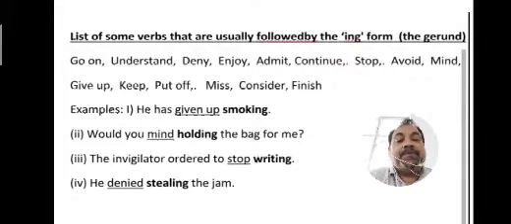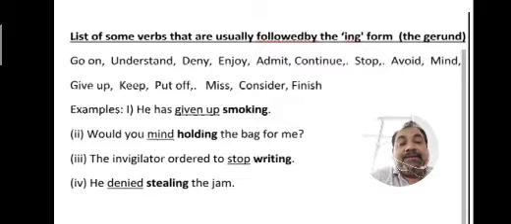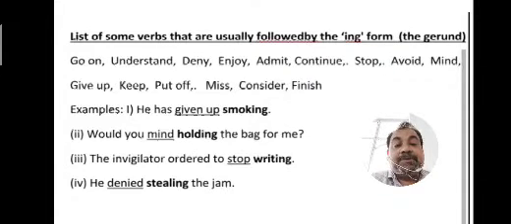He has given up smoking. Given up, given, is a finite verb. It is the main verb. He has given up. Now what does the rule say? After these verbs in the list that I have just enumerated, there will be the ing form. It means after given up, we cannot write he has given up to smoke. We should write he has given up smoking.